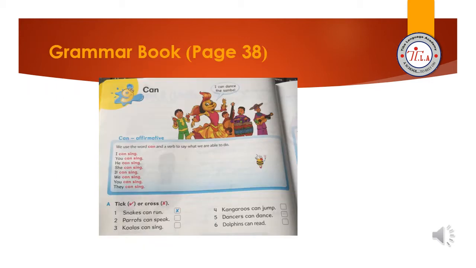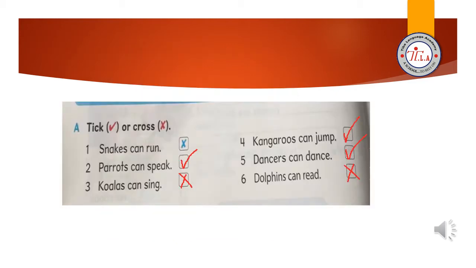Open your grammar books, page 38. We use the word can and a verb to say what we're able to do. And here you have some examples. I can sing, you can sing, he can sing, she can sing, and so on. Now, exercise A. You will tick or cross according to the sentences. Take 5 minutes to answer this exercise and then go to the next slide to see the answers.